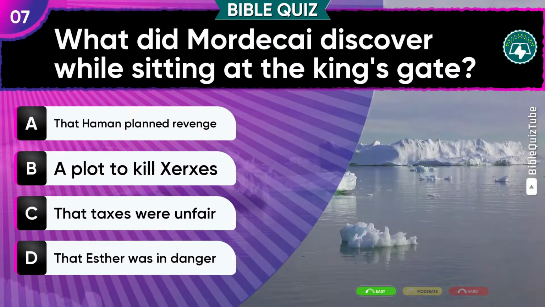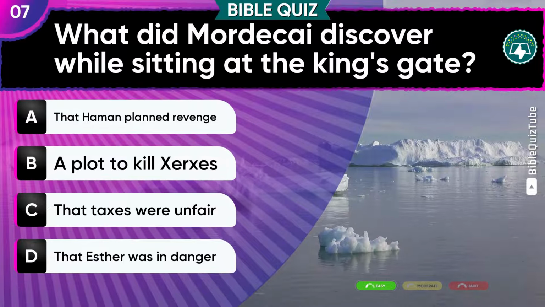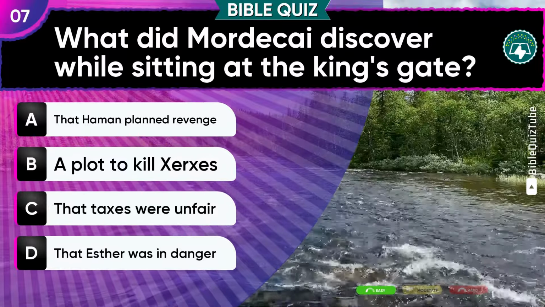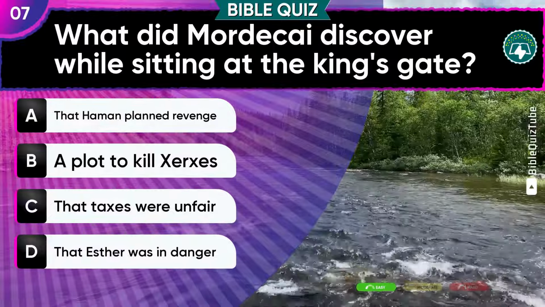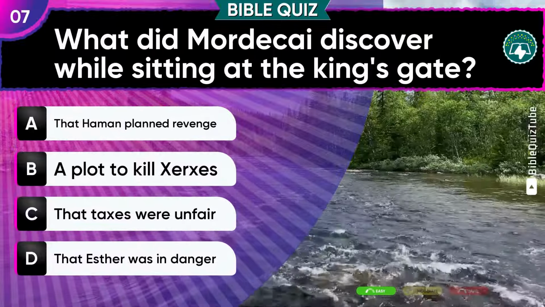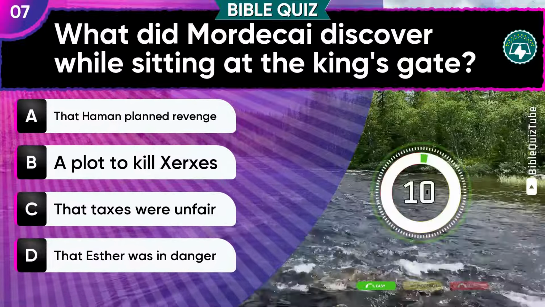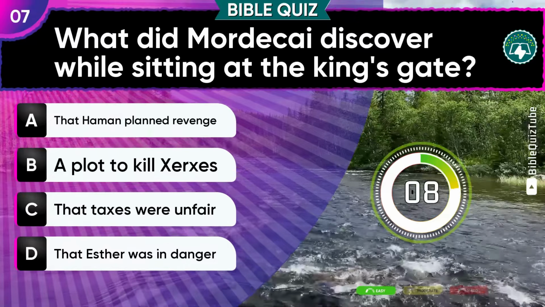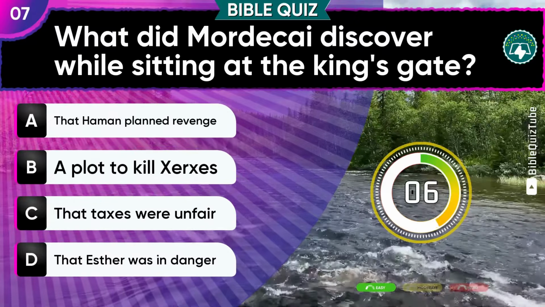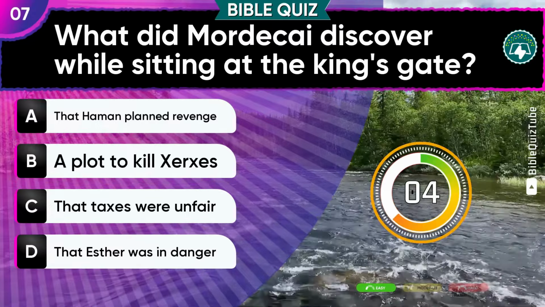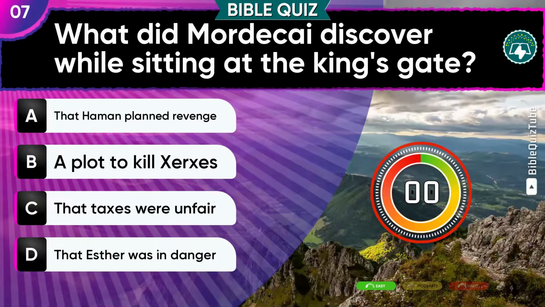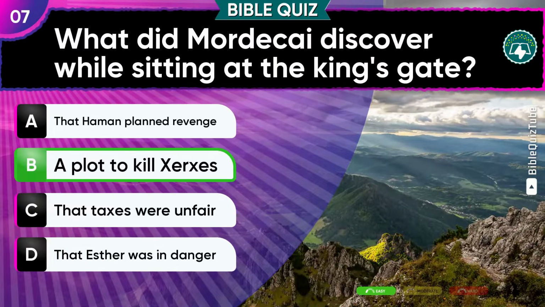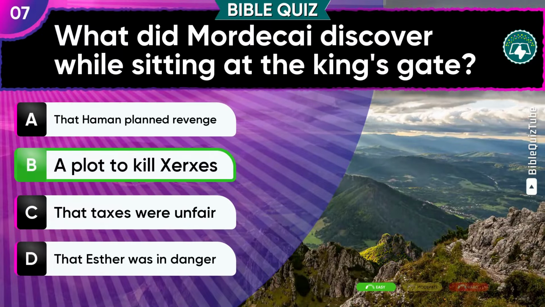Question 7. What did Mordecai discover while sitting at the king's gate? A. That Haman planned revenge. B. A plot to kill Xerxes. C. That taxes were unfair. D. That Esther was in danger. The valid answer is B. A plot to kill Xerxes.